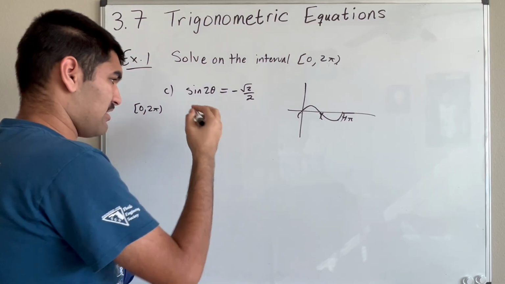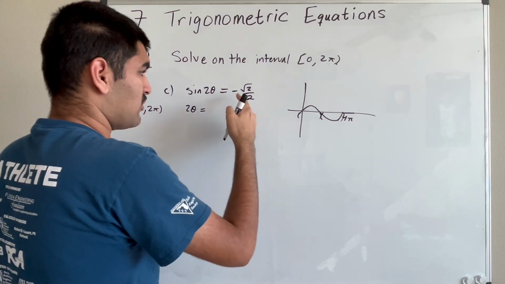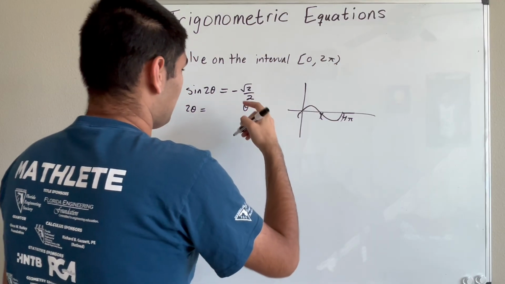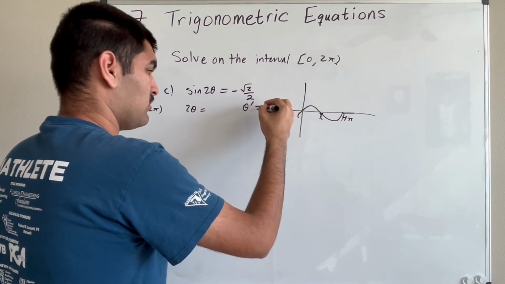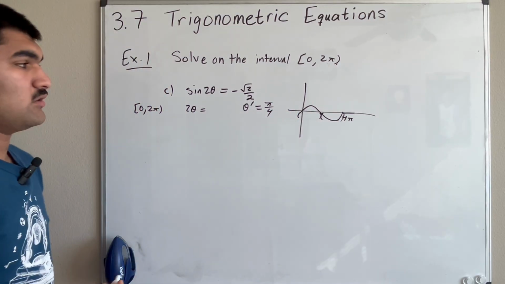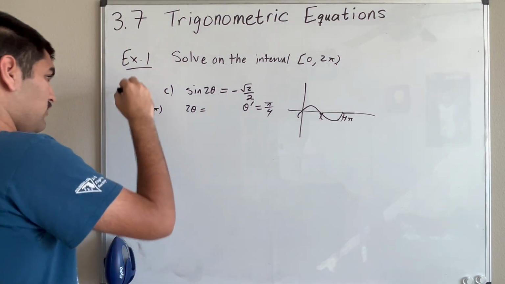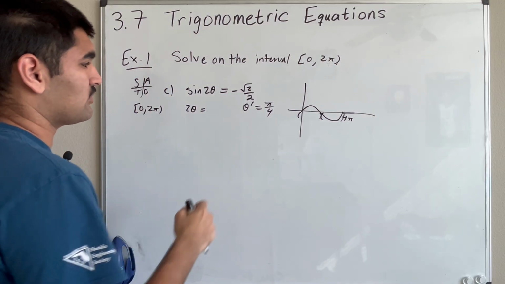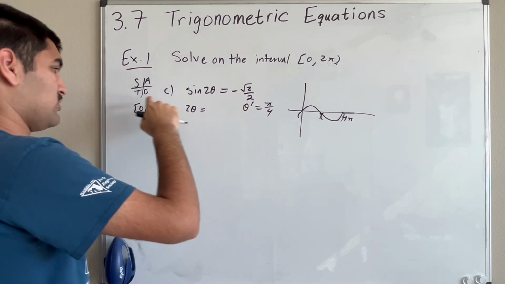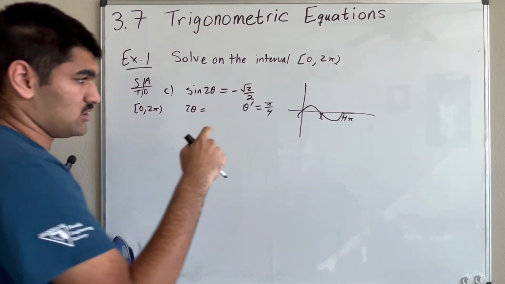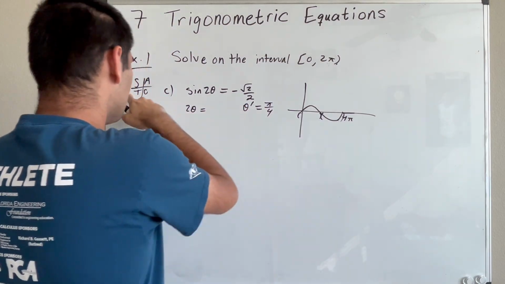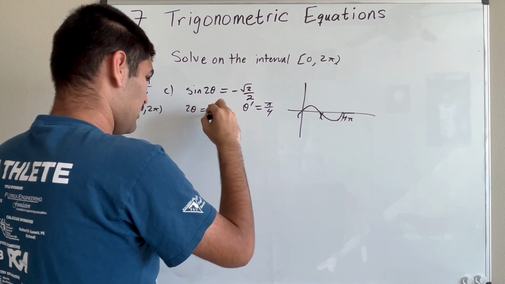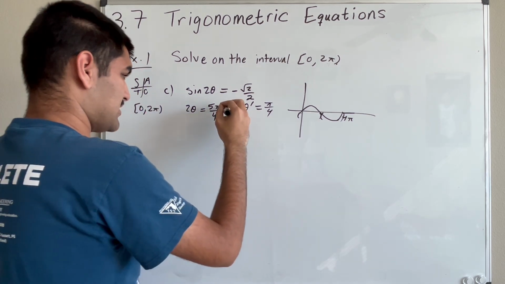And this is just like we do it regularly, right? So again, first we must find the reference angle, theta prime. And then square root of 2 over 2, so the reference angle must be pi over 4. Okay? And then again, if we were to draw ASTC, this time we want where sine is negative. So that's going to be the third and the fourth quadrants. All right. So in the third quadrant, pi over 4 gives 5 pi over 4. And then in the fourth quadrant, it's 7 pi over 4.